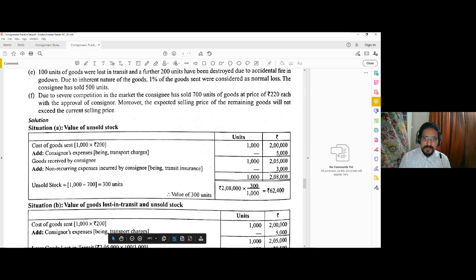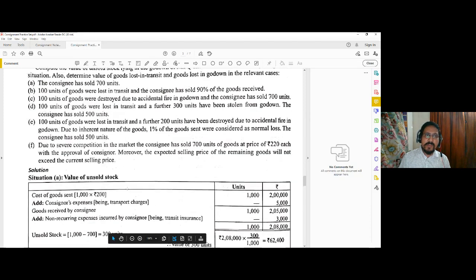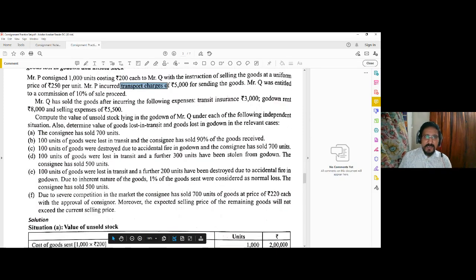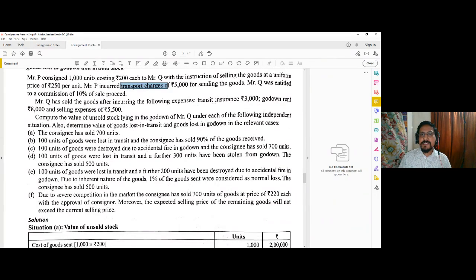This gives us the value of the goods received by the consignee. So the consignee received the goods which are now worth 2,05,000, 1000 units, 2,05,000. With this, the consignee incurs certain expenses, but out of the expenses incurred by the consignee, only transit insurance is incurred once on the consignment. But godown rent is to be incurred until the goods are sold and remain in the godown.